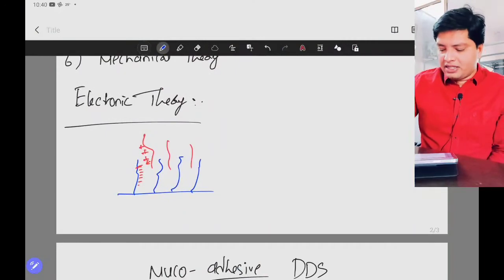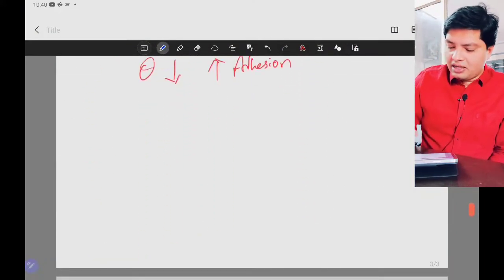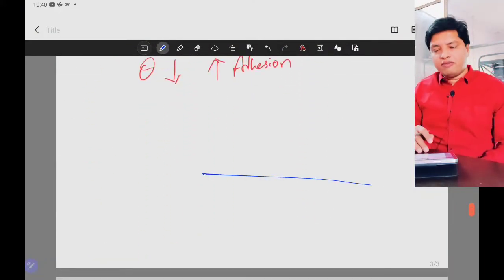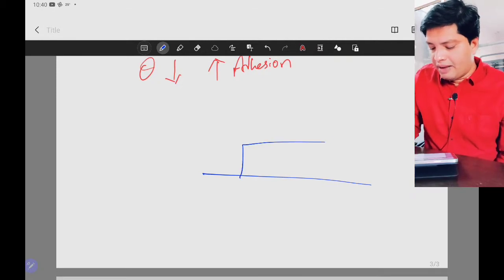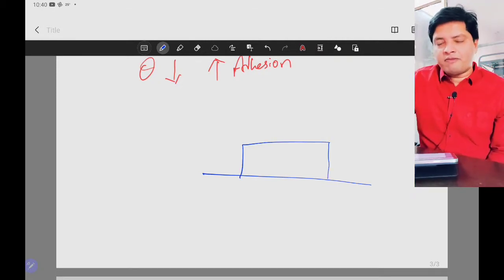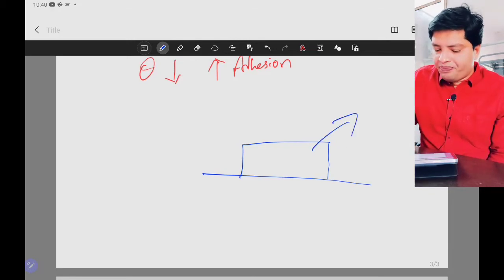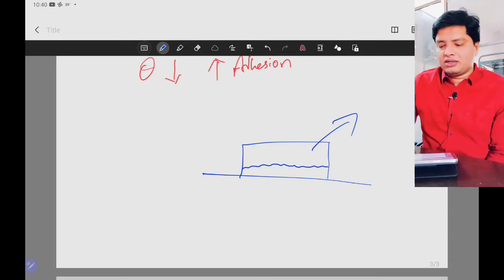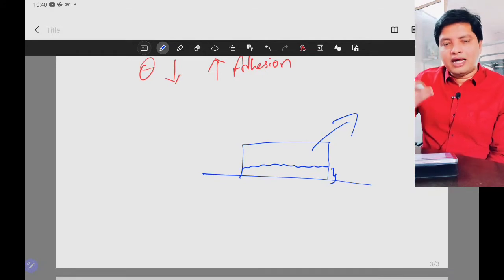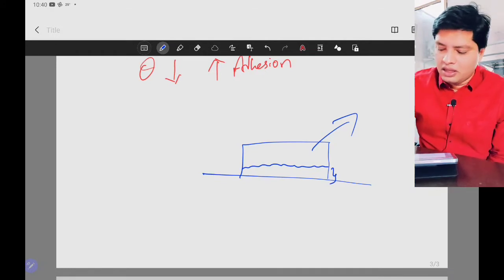The name fracture theory says some fracture is going to happen there. What is that fracture? Let's say this is the surface of the mucous membrane, and we have a tablet which has been placed there. After placing it for some time, if I remove this tablet, it will get fractured somewhere here. Why? The lower part starts to adhere. It has contact and it has consolidation.